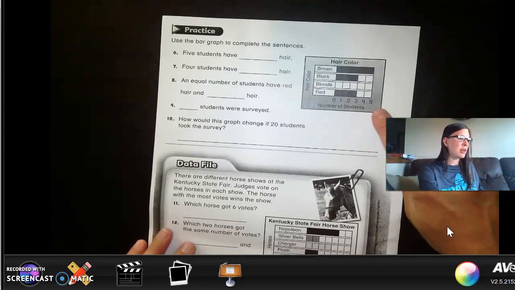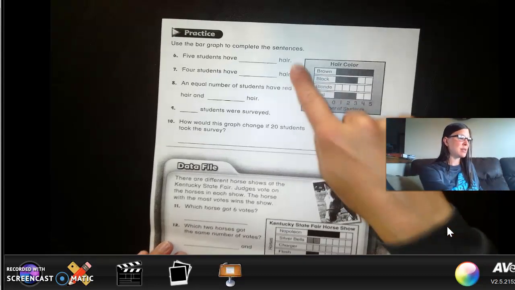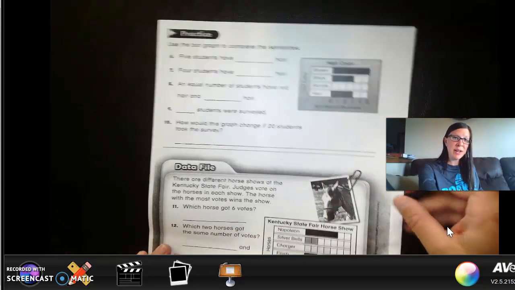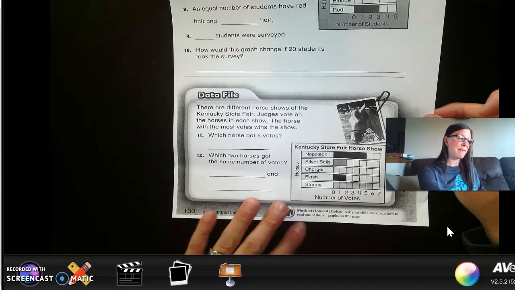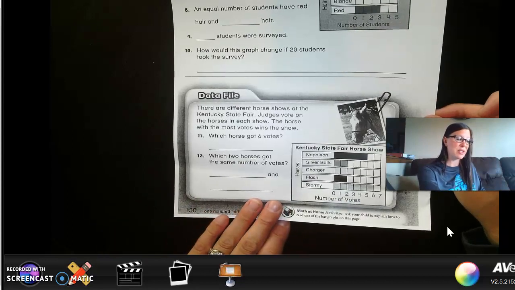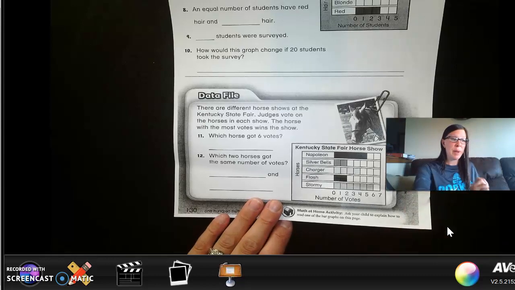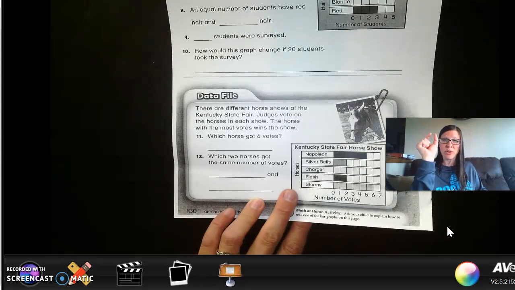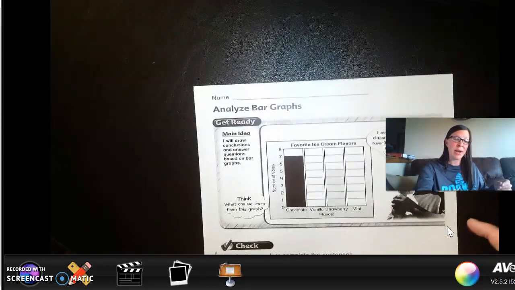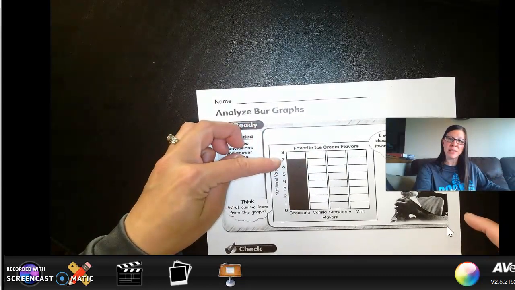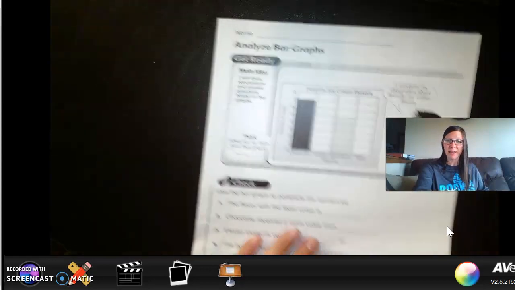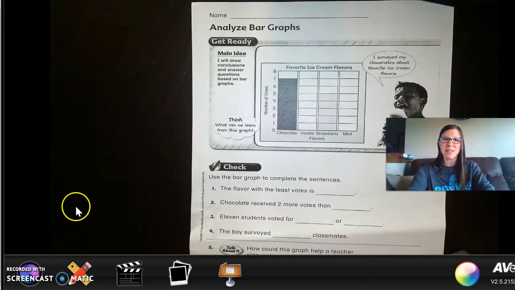Then on the back, you're going to do hair color and answer the different questions for the hair color. Finally, down on the bottom, it's the Kentucky State Fair Horse Show, so you're going to take a look at that too. Remember, pay close attention when you're analyzing bar graphs. Wherever that line stops, look at the number that it's next to. That's going to give you some help as you go through that today.